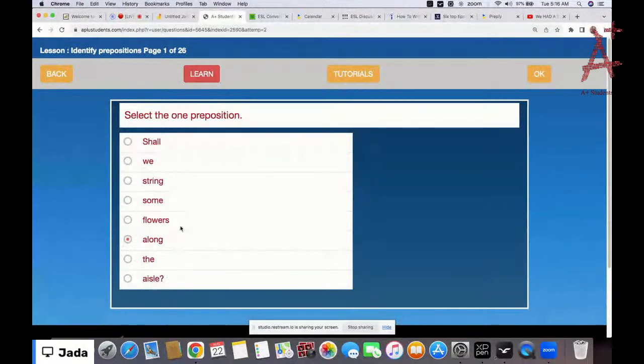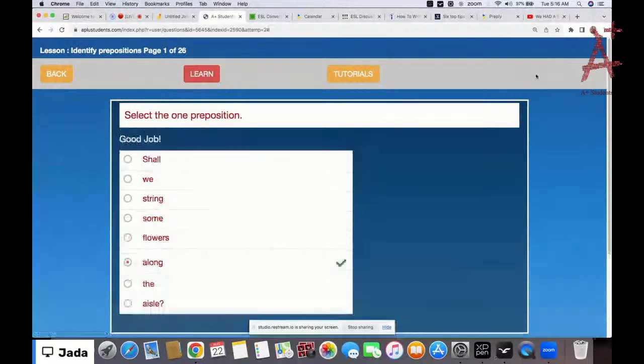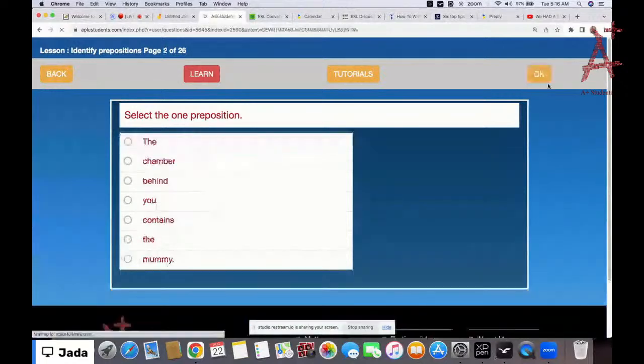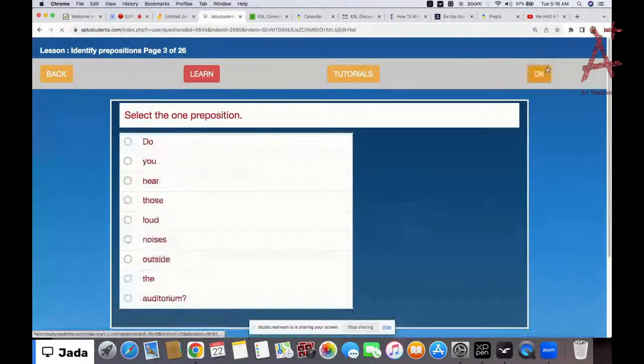So we have along. Okay? And then next we have: the chamber behind you contains the mummy. What's the preposition here? So we have behind. So behind here is the preposition.